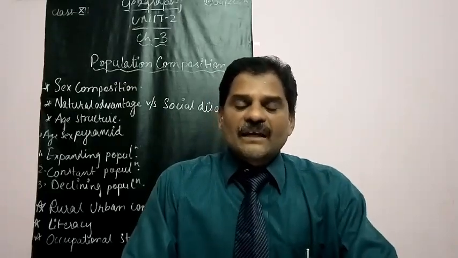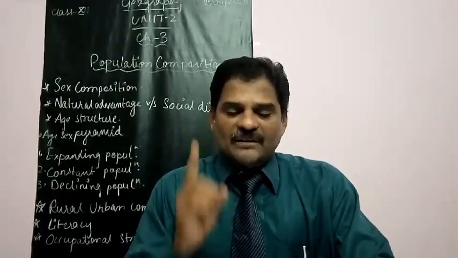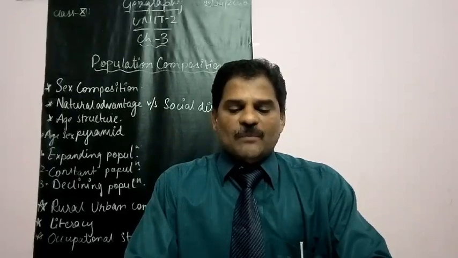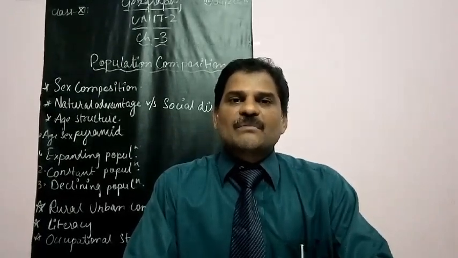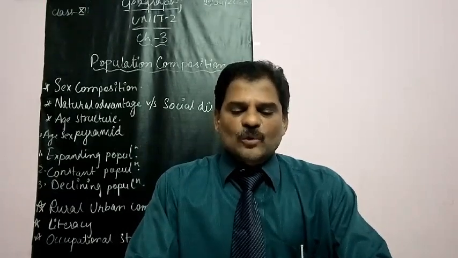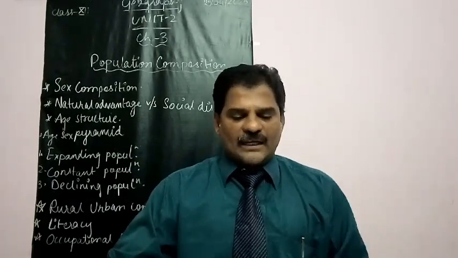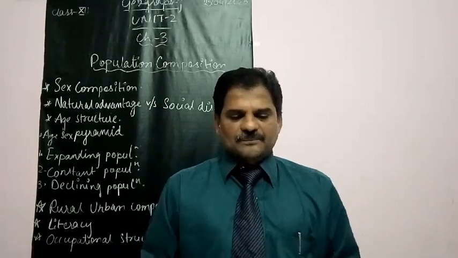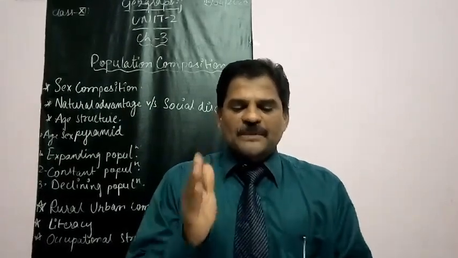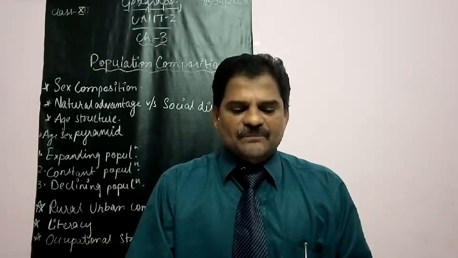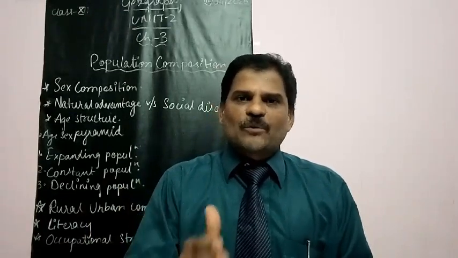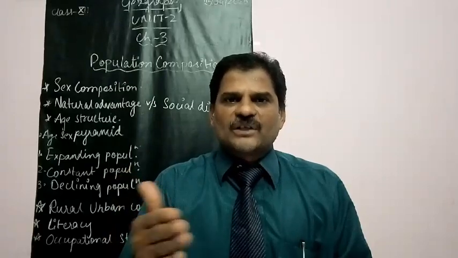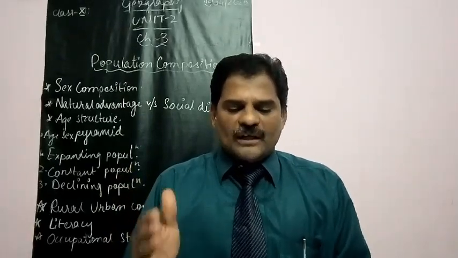Now, the criteria for differentiating rural and urban population, what method is used, depends upon the country. It varies from country to country. In general terms, rural areas are those where people are living in villages. Listen carefully. Rural-urban composition is based on residence. Urban people differ from rural people in their lifestyle, livelihood, customs, social conditions, etc. The criteria for rural and urban areas vary from country to country.